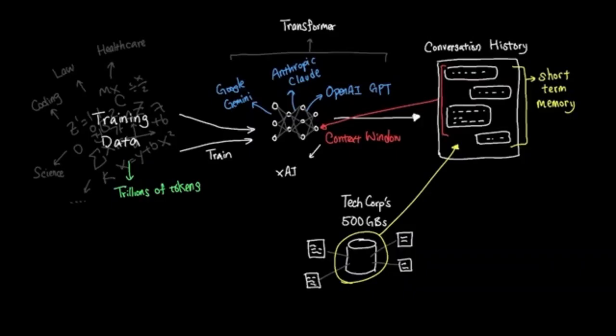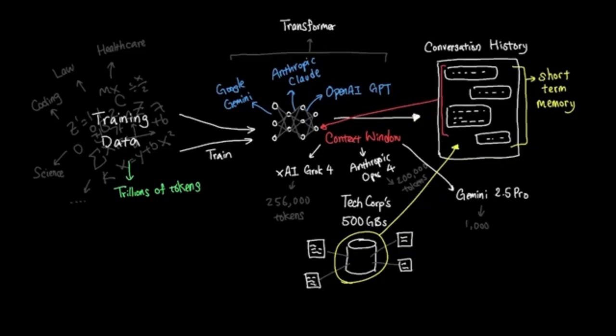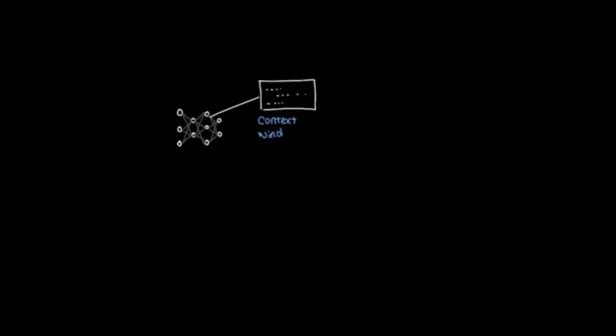Some models, like xAI's Grok 4, have 256,000 tokens, whereas Anthropic's Claude Opus 4 has 200,000 tokens, and Google's Gemini 2.5 Pro has 1 million tokens. So as you can see, the total upper bound for how much context can be stored for each model can vary. While the context window plays an important role in storing data in memory, there are practical limitations in how an LLM treats what's inside the context window.